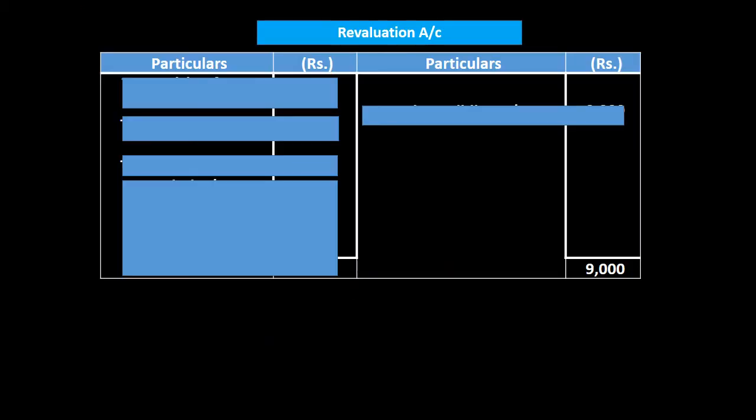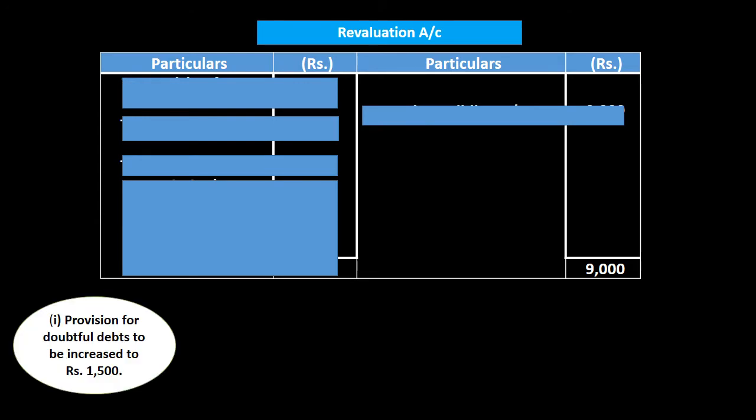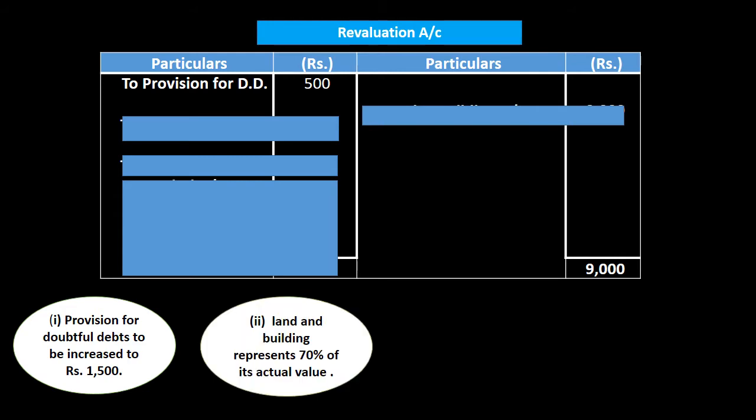Now let's start. First we will prepare revaluation account and as per the adjustment given to us, first adjustment says that provision for doubtful debt is to be increased to 1,500. It means our old provision was 1,000, the new provision became 1,500. It means there is an increase of 500 in the value of provision which will be termed as an expense and expenses are to be shown on debit side of revaluation account, which is also known as profit and loss adjustment account.